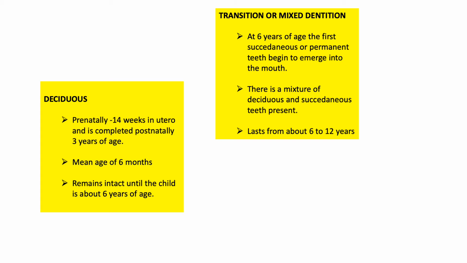From this period, the dentition is known as the transitional or the mixed dentition. What is transitional or mixed dentition? It is there in the name itself. That is, it is a mixture of deciduous as well as succedaneous teeth. This period lasts for about 6 to 12 years of age.